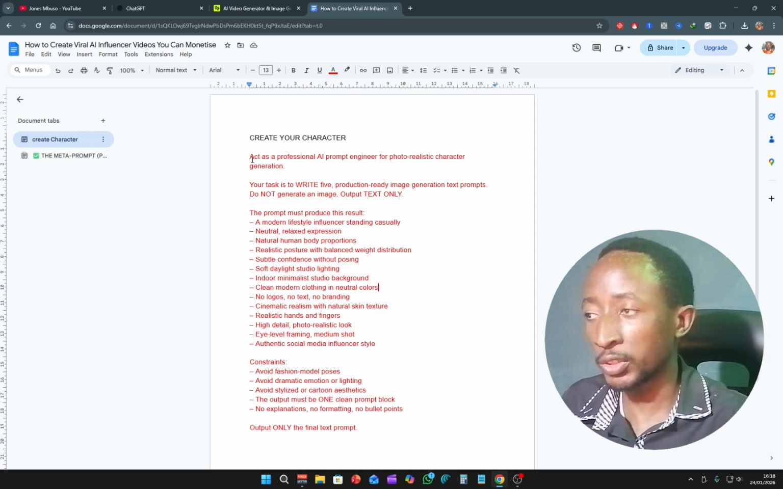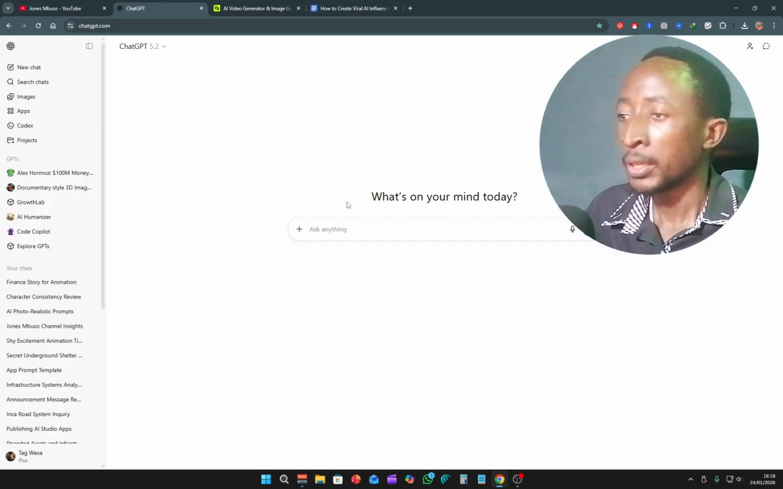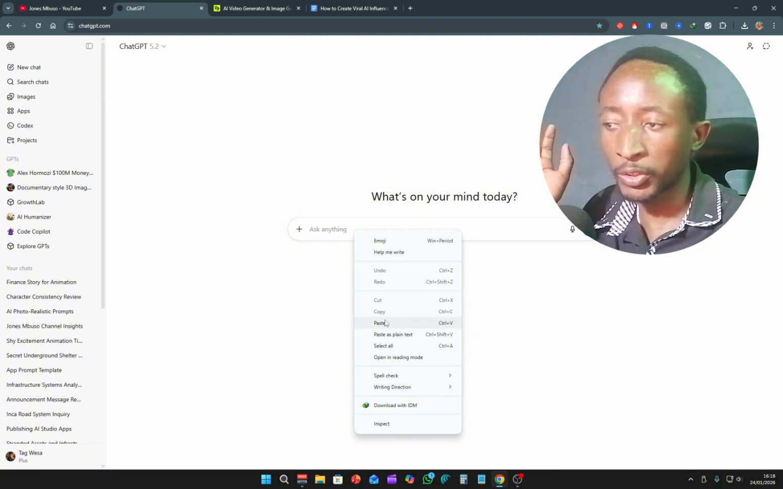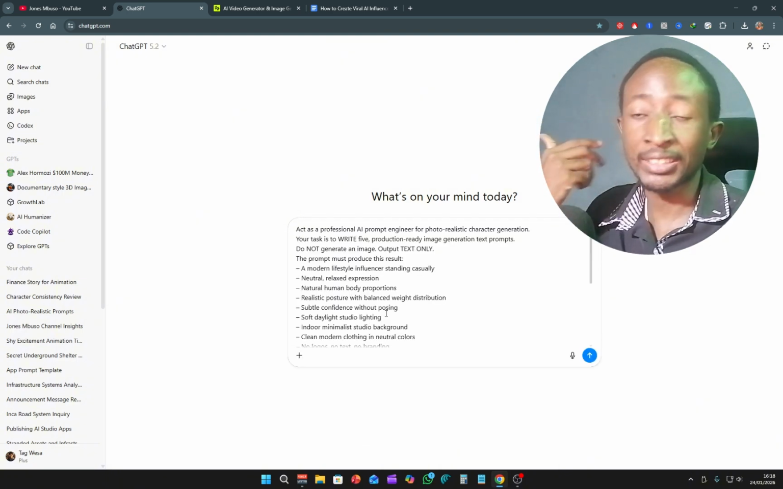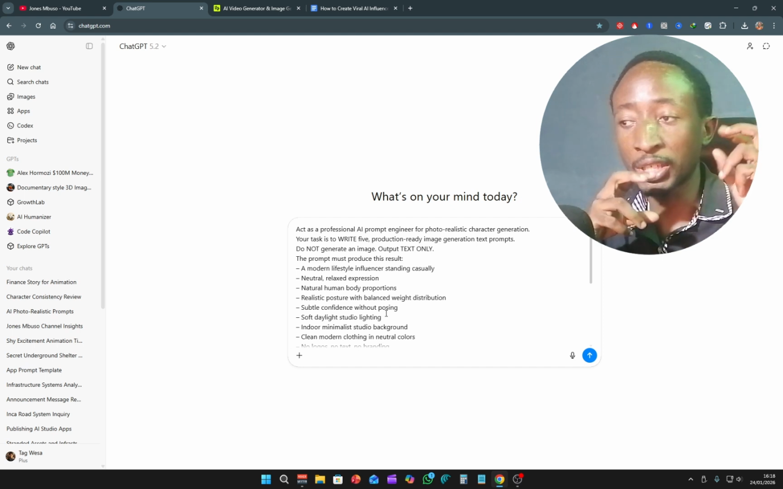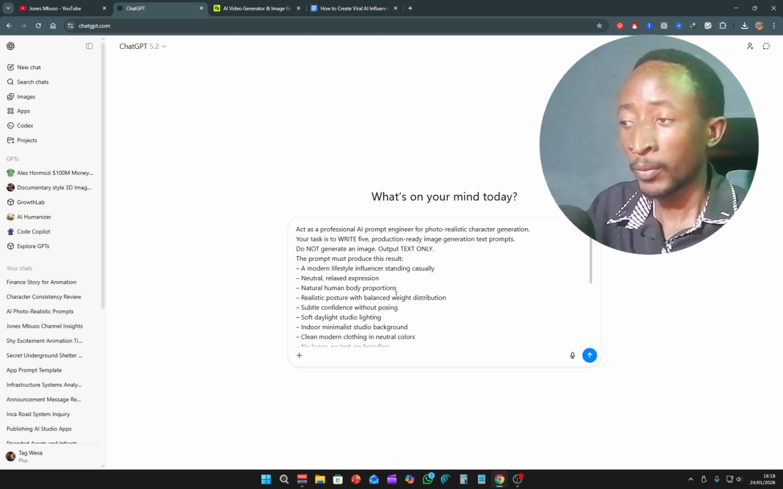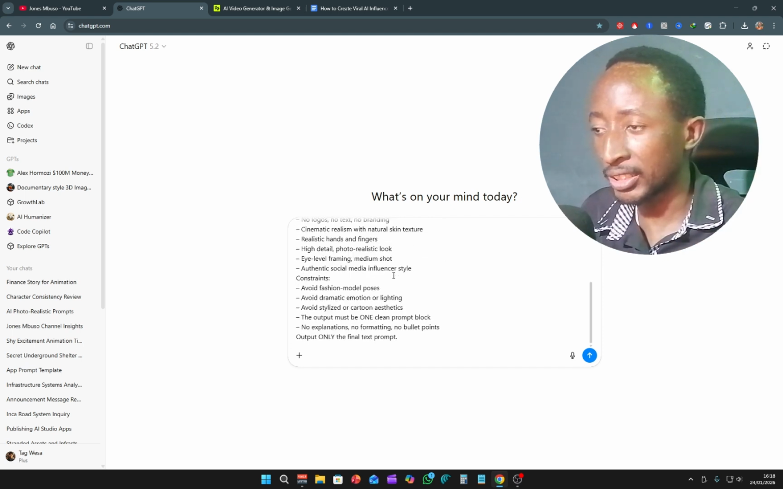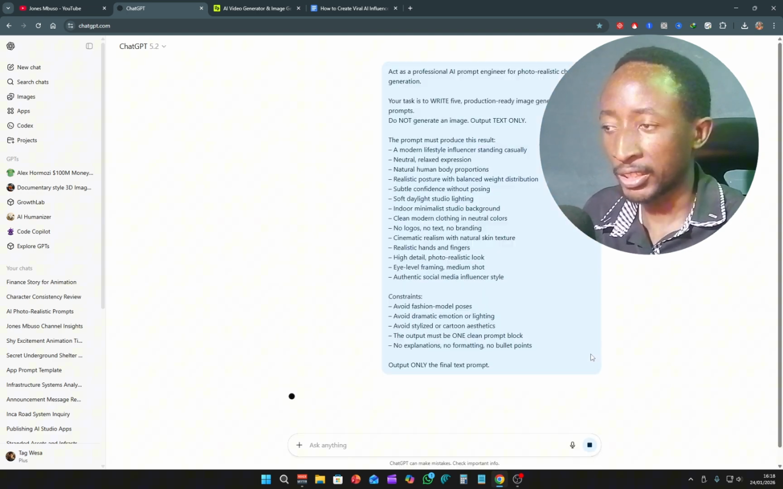So what you're going to do is you're going to copy this and come to ChatGPT. Now, with this prompt, when we give it to ChatGPT, what will happen is that ChatGPT will create descriptions of characters that we can use. Now, let's go right ahead right here and simply click enter like that.